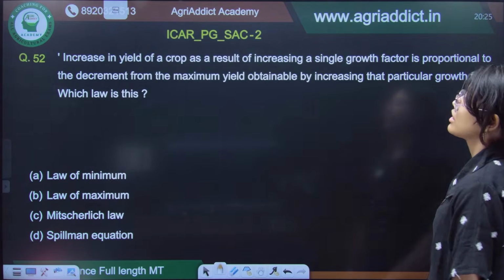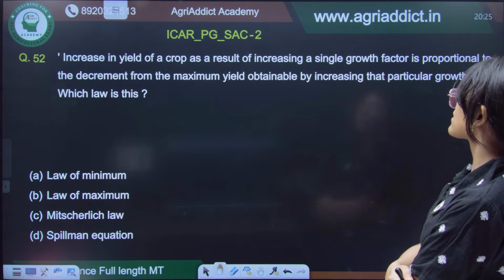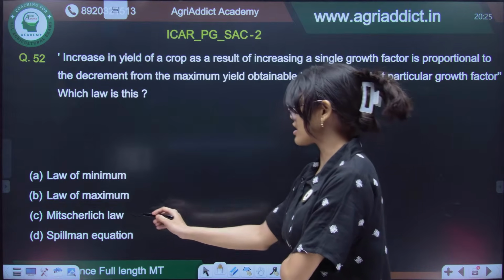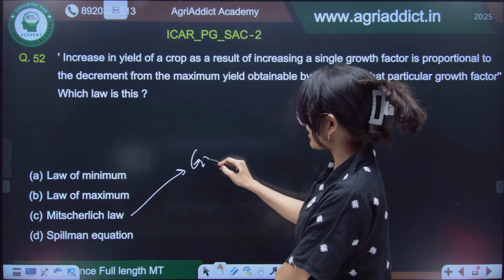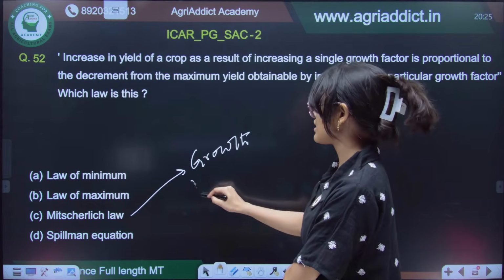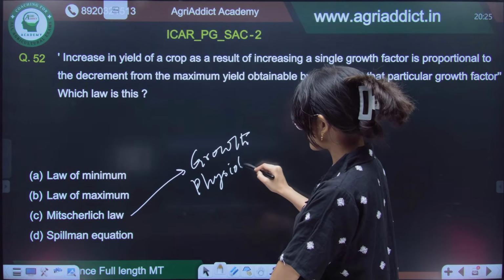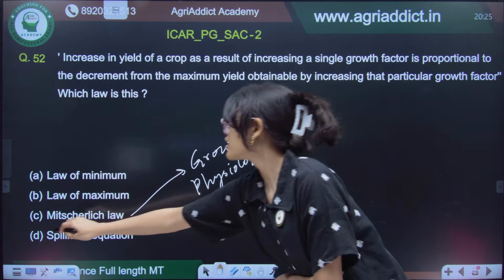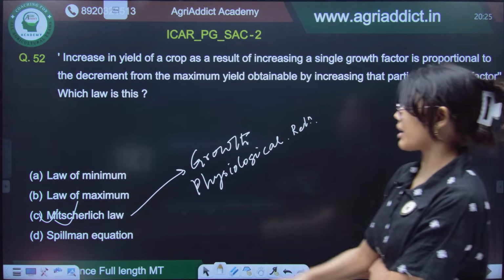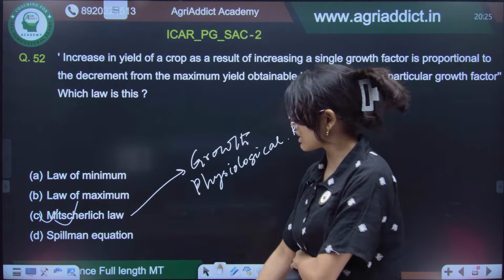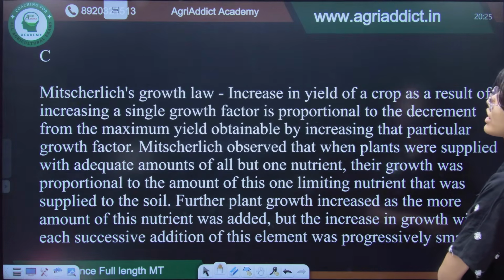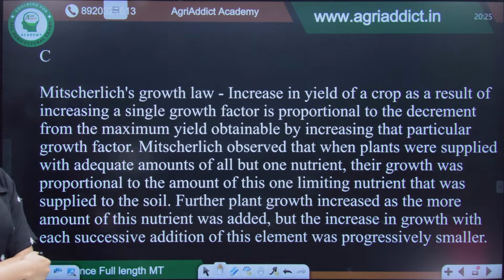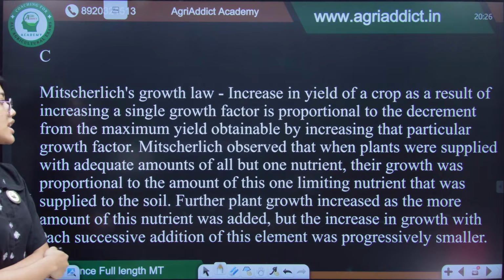Now, increase in yield of a crop as a result of increasing a single growth factor. I mentioned just now that Mitchell has two laws. One is the growth law and the other is the law of physiological relationship. So this is the Mitscherlich growth law. Law of maxima was given by Wallace, law of minima by Liebig, and then there is the Spillman equation. So this is the Mitscherlich growth law. Here the definition is there. Just take a screenshot or whatever and read it.